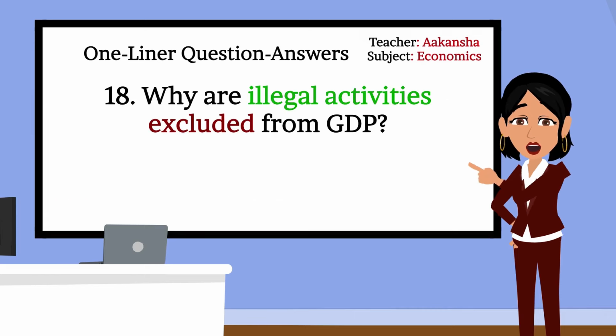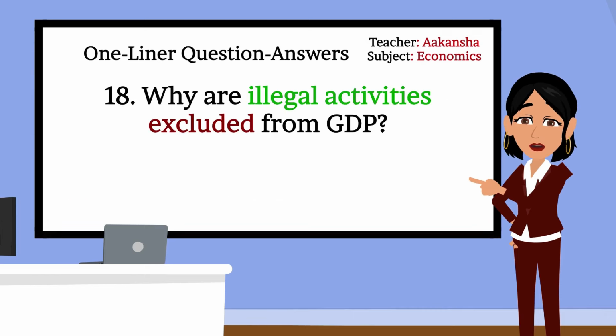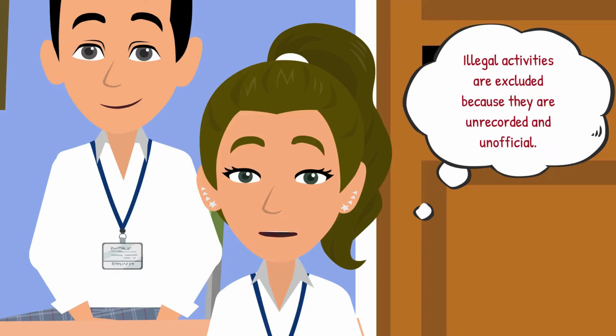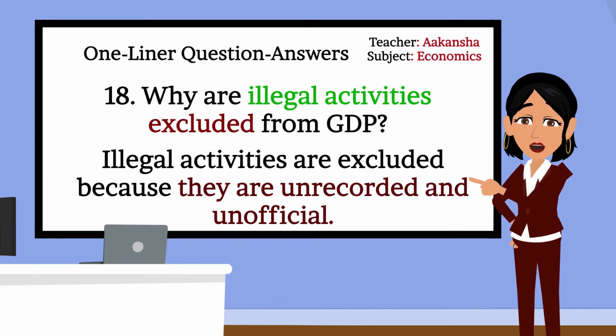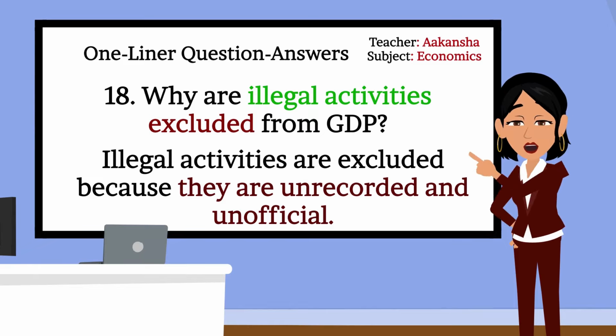18. Why are illegal activities excluded from GDP? Illegal activities are excluded because they are unrecorded and unofficial. Correct, Rashi. Illegal activities are excluded because they are unrecorded and unofficial. Can you tell me why illegal activities are excluded from GDP?